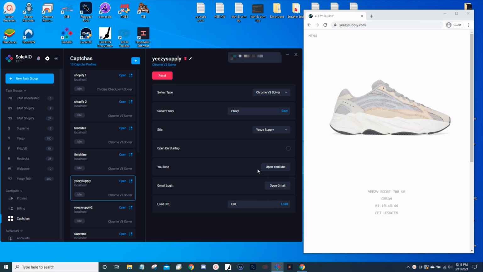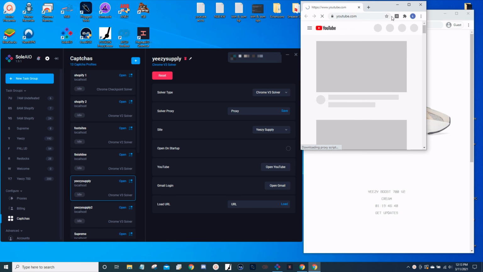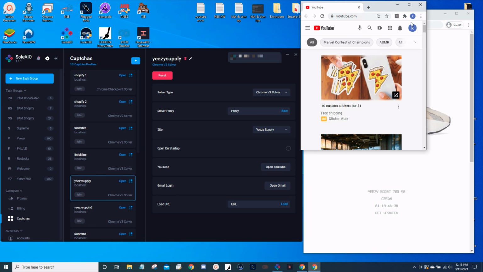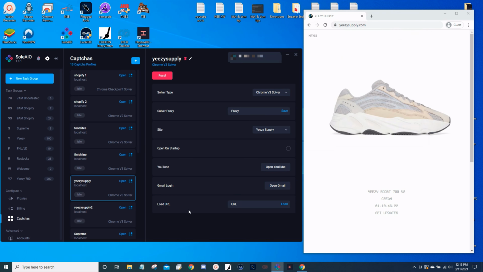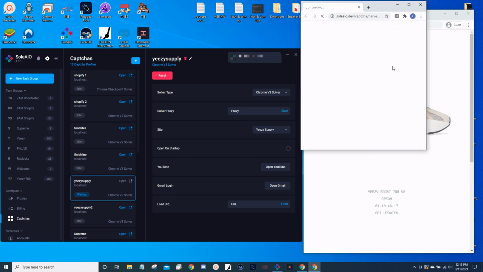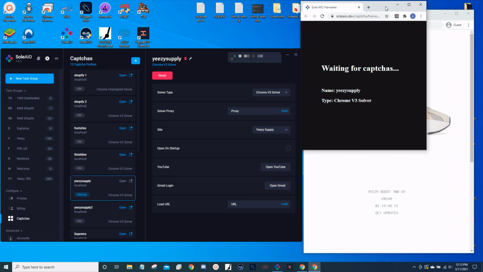Here is where you can log into a Gmail. Make sure it is a good Gmail. A score of 0.7 or greater is required to pass the splash, but 0.9 is what you want to be able to pass the splash as quickly as possible. Now that you've logged in, you can close out and you can open up the Chrome v3 solver. You want to keep this solver open at all times during the drop.